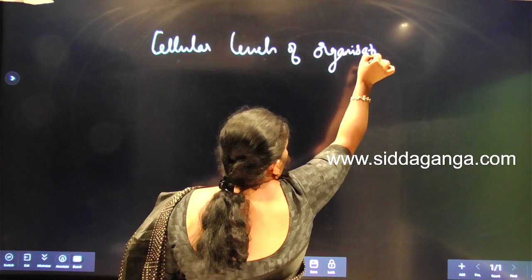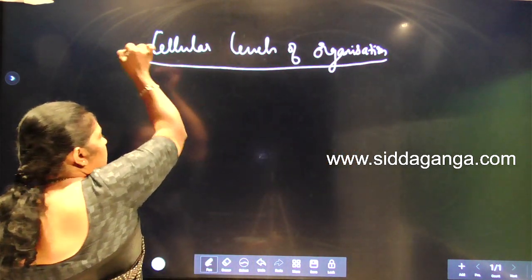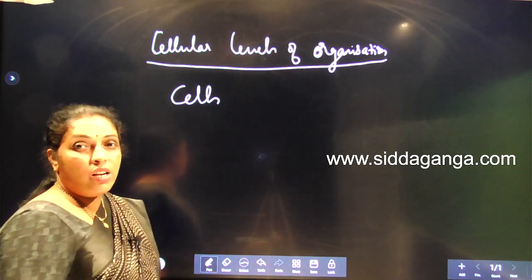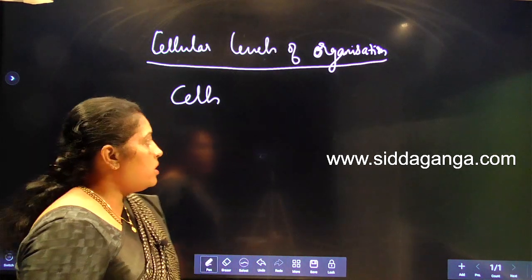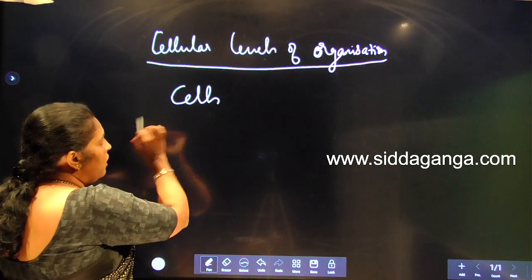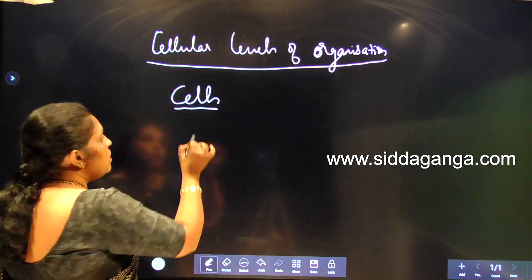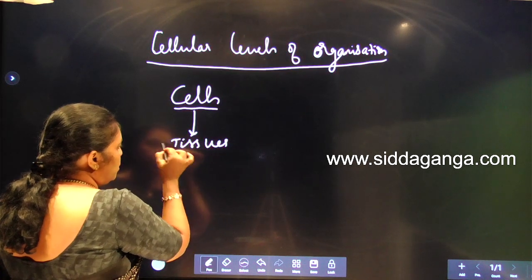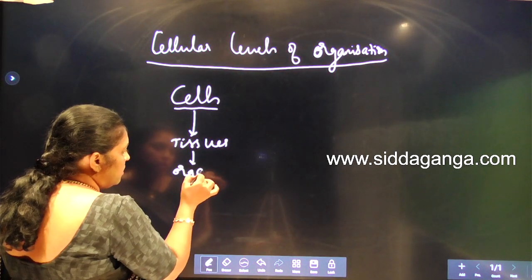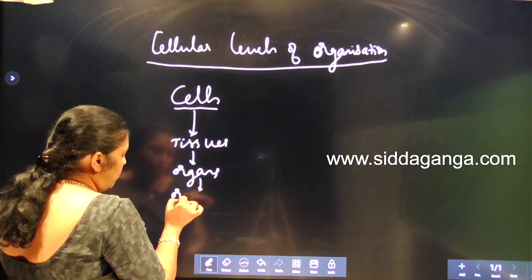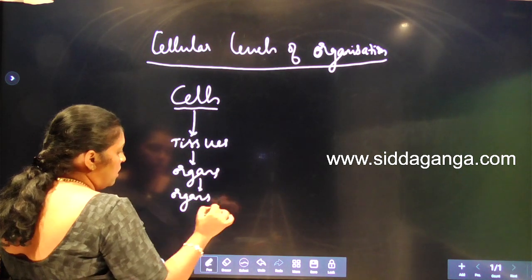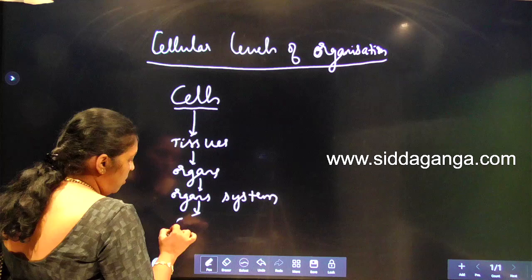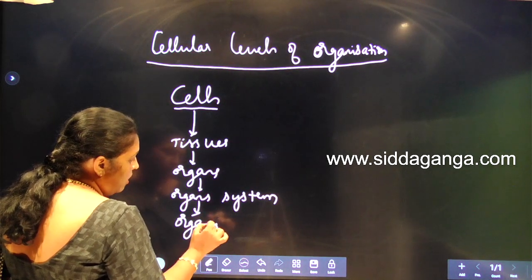Cellular levels of organization. Here we know that cells are the structural and functional unit of organisms, the fundamental unit of living organisms. Cells group together to form tissues, and tissues group together to form organs. Organs doing specific functions form organ systems, and organ systems give rise to organisms.